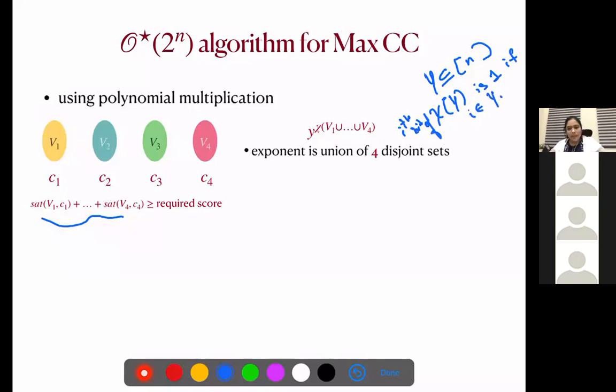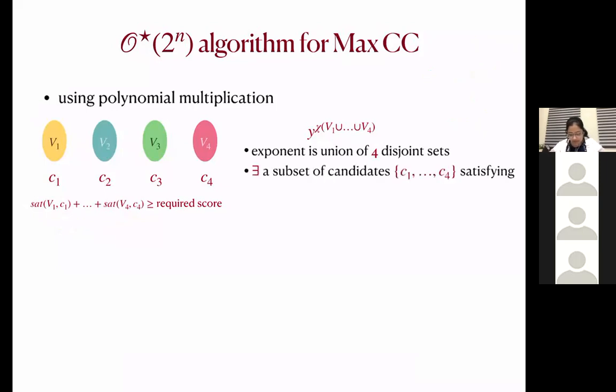Okay. So now what is the property that we capture in this monomial is that the exponent is the union of four disjoint sets. This is one property. The next property is that there exists a set of candidates C1 to C4 satisfying this condition. Okay. So now we will construct these polynomials iteratively.